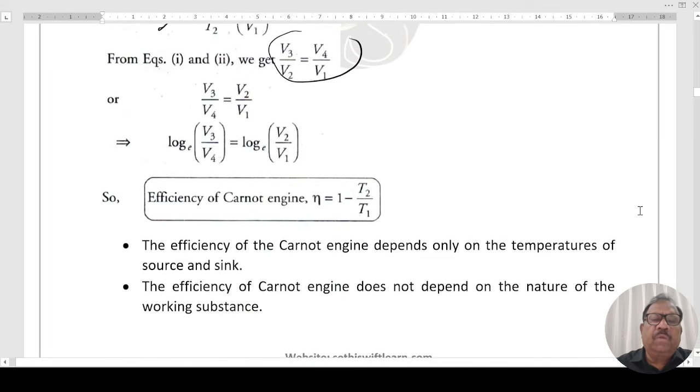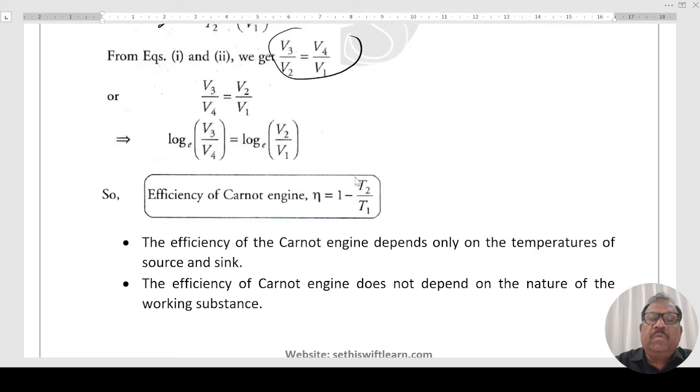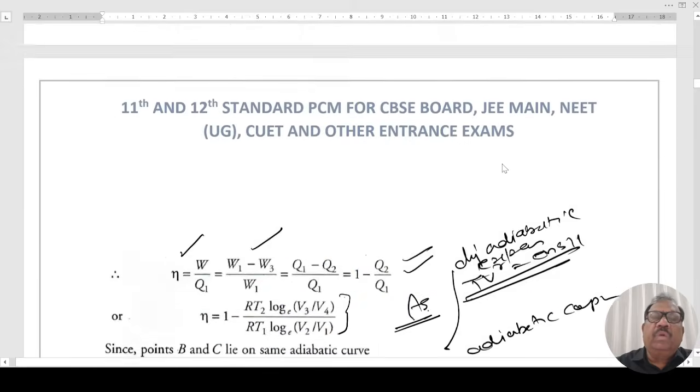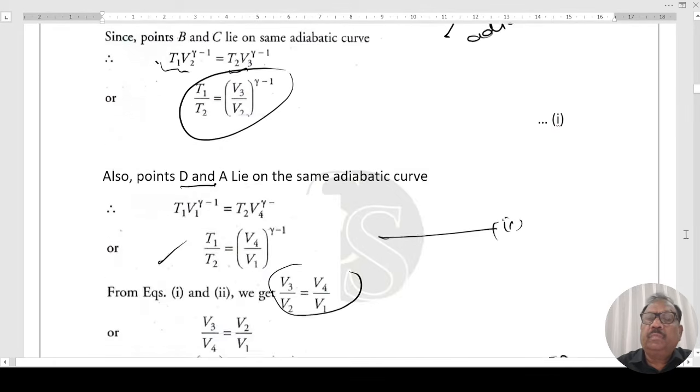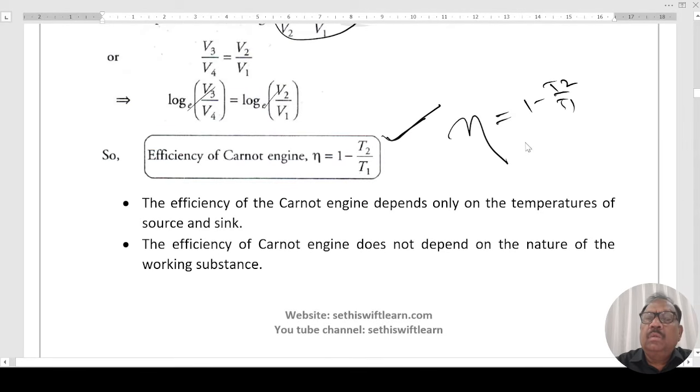Now, substituting in this, we get efficiency as 1 minus T2 over T1. These terms will be cancelled out on substituting the above. Efficiency of engine is 1 minus T2 over T1. Basic formula is, what is the amount of heat given to you? Q1 equal to W plus Q2. This is the basic formula.